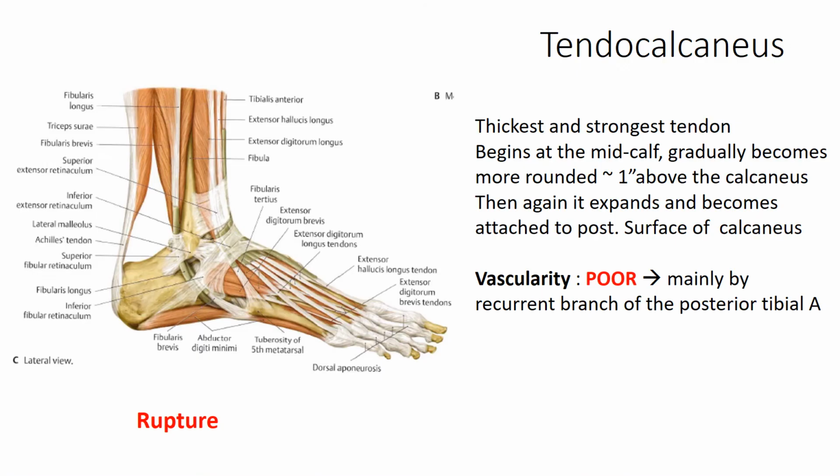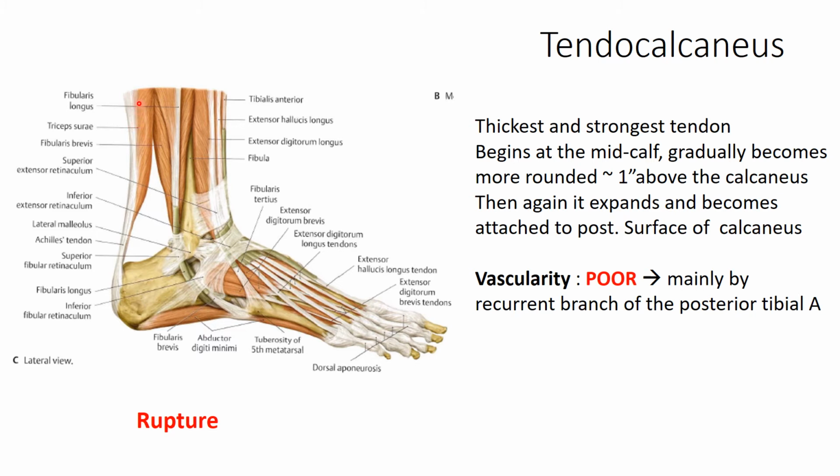Now the tendo calcaneus is the tendon where gastrocnemius, soleus and plantaris are all inserted. It is the thickest and strongest tendon of the human body, and it begins at the mid calf region as a flattened aponeurotic portion, receiving fibers anteriorly from the gastrocnemius and posteriorly from the soleus as well as the plantaris.